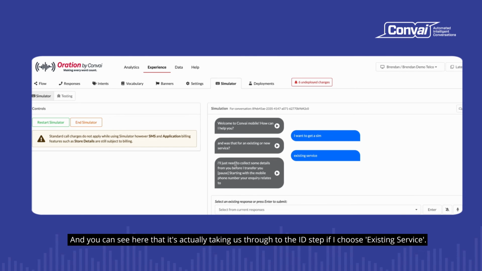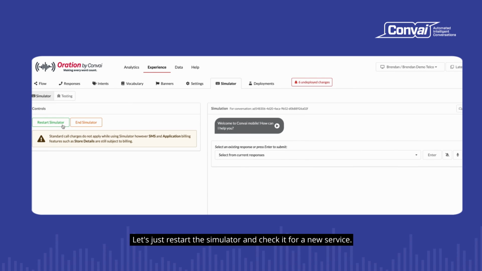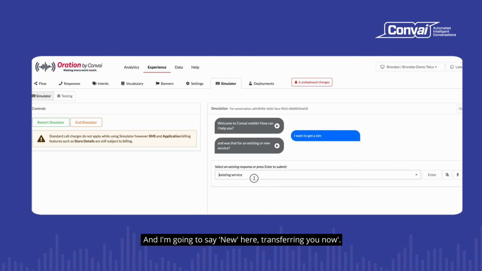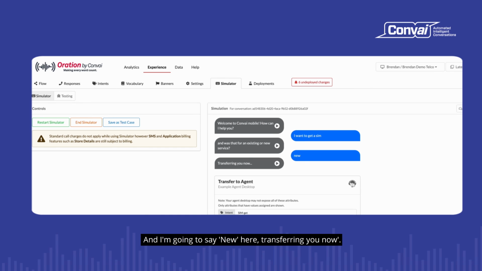And you can see here that it's actually taking us through to the ID step. If I choose existing service, let's just restart the simulator and check it for a new service. And I'm going to say new here, transferring you now.